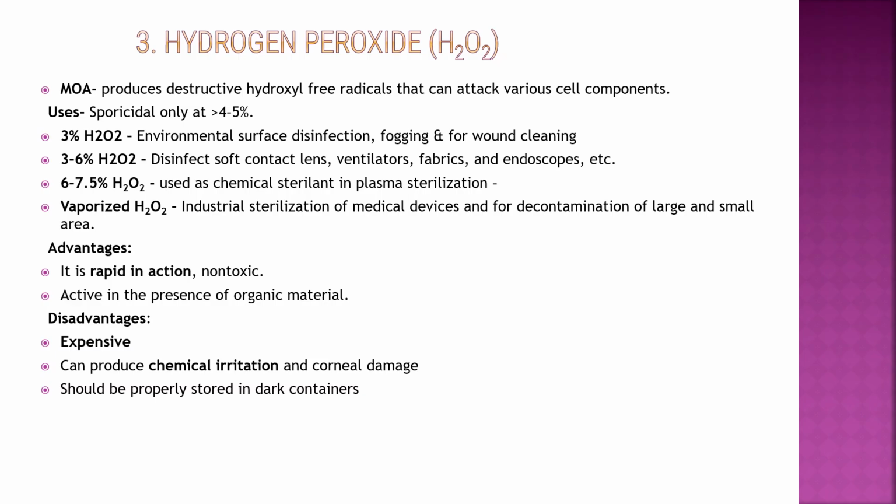H2O2, hydrogen peroxide. Mechanism of action: it produces hydroxyl free radicals, which are toxic and attack the various cell components. The uses: it is sporicidal at more than 4 to 5% concentration. 3% H2O2 is used for environmental surface disinfection, fogging and wound cleaning. 3 to 6% H2O2 is used for disinfection of soft contact lenses, ventilators and endoscopes. 6 to 7.5% H2O2 is used as a chemical sterilant in plasma sterilization.